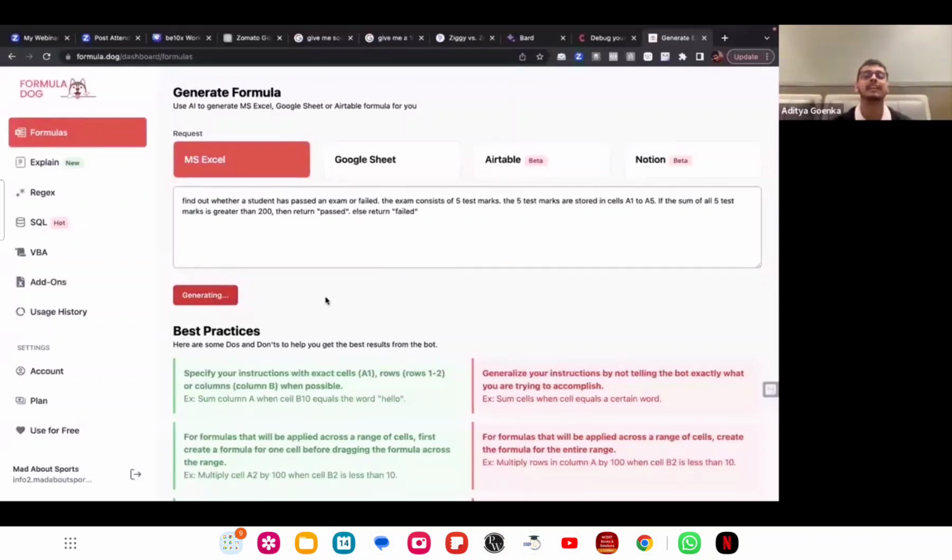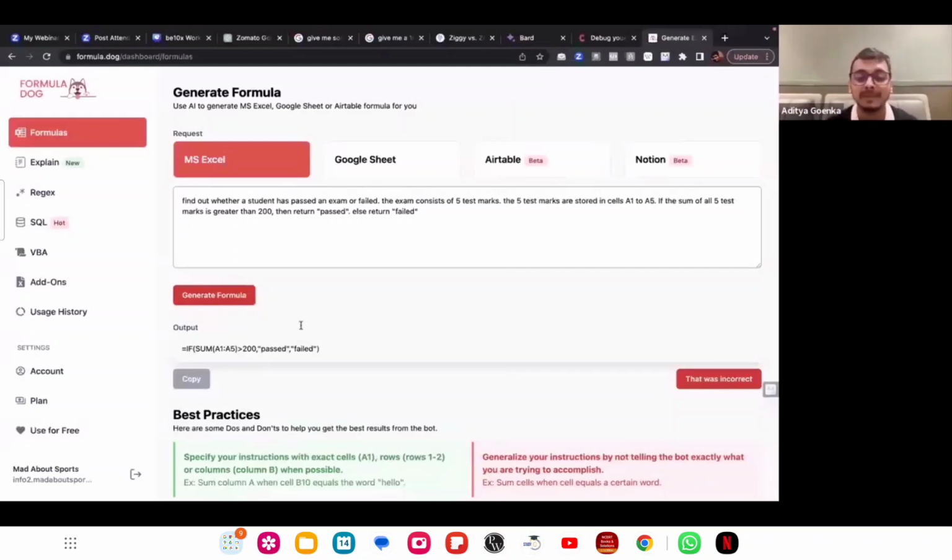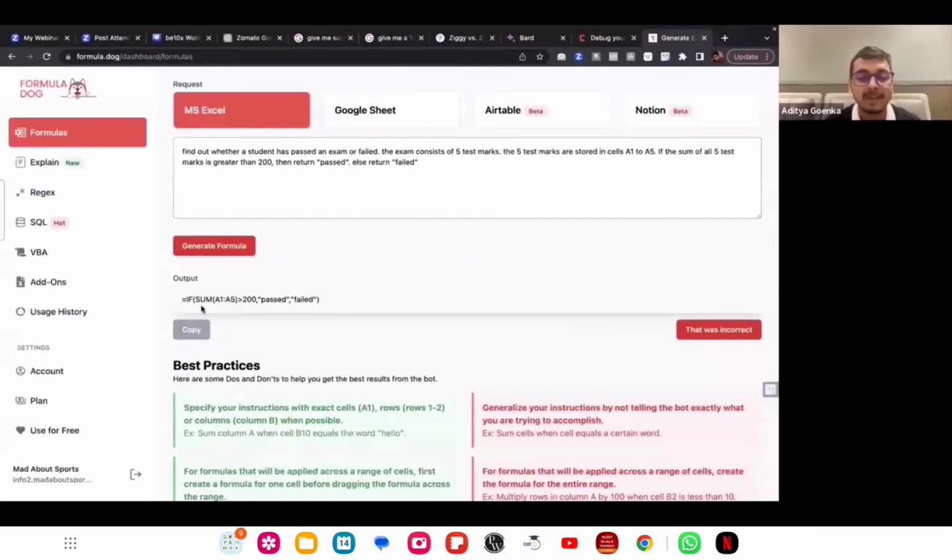I'll click on generate and let's wait for some magic. Okay: if sum of A1 to A5 is greater than 200, return passed, else return failed. Guys, whether this formula is right or not, type in yes or no in the chat box. Yes, 100% correct.